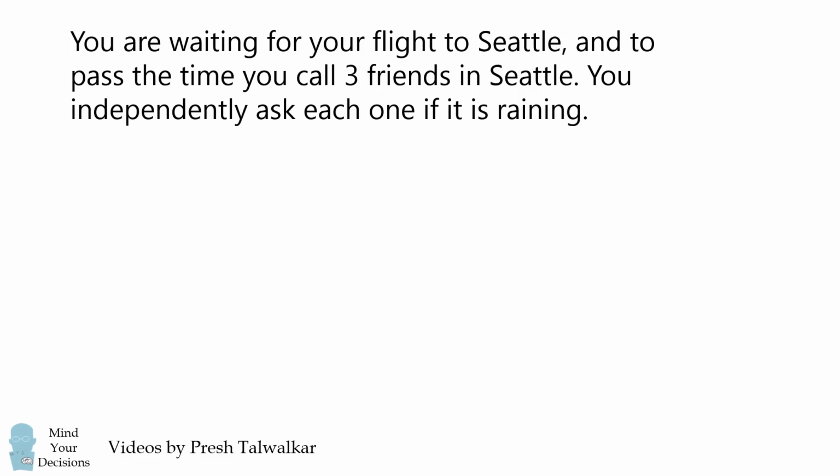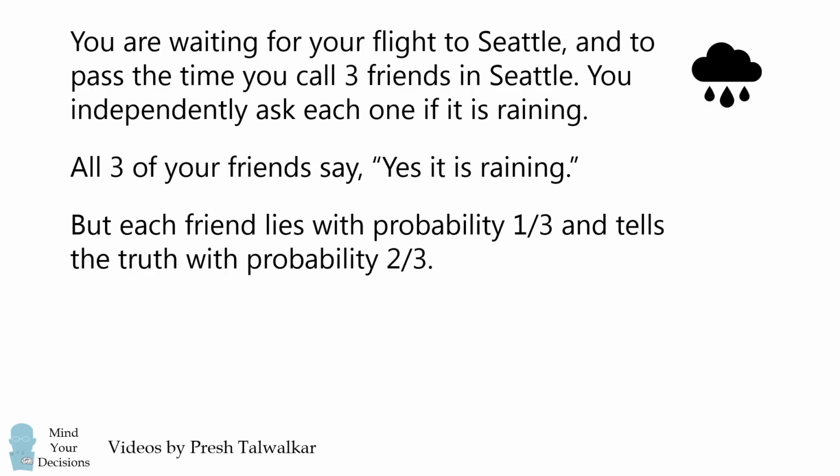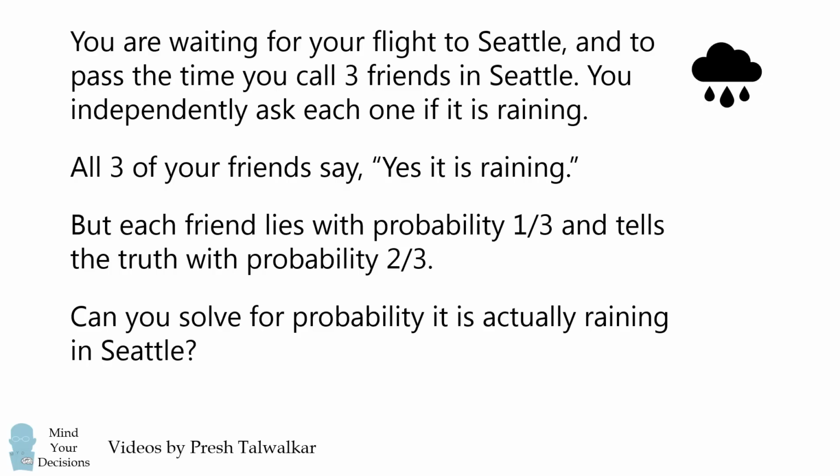You are waiting for your flight to Seattle, and to pass the time, you call 3 friends in Seattle. You independently ask each one if it is raining. All 3 of your friends say, yes, it is raining. But each friend lies with probability 1/3 and tells the truth with probability 2/3. Can you solve for the probability it is actually raining in Seattle?